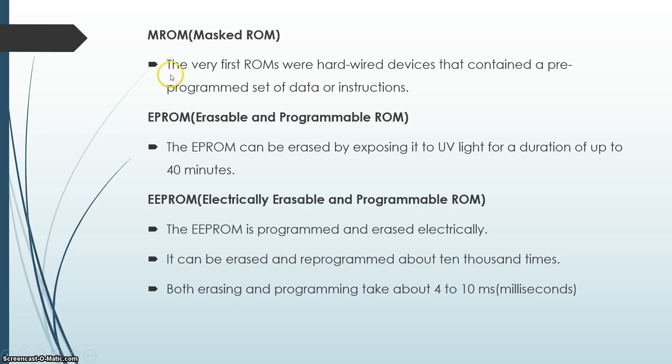Masked ROM: the very first ROMs were hardwired devices that contained a pre-programmed set of data or instructions. Erasable and programmable ROM: the EPROM can be erased by exposing it to ultraviolet light for a duration of up to 40 minutes. Electrically erasable and programmable ROM: from the name it's clear that it can be programmed and erased electrically.